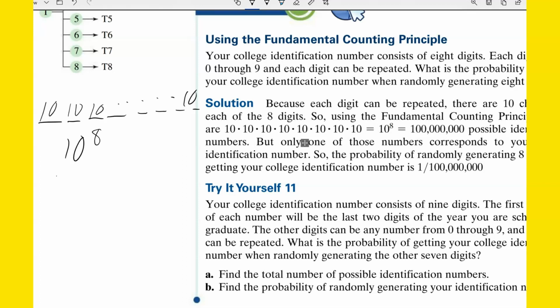So that's going to be, let's see, 1, 2, 3, 4, 5, 6, 7, 8, 100 million. So the probability of them randomly guessing your ID number with the first guess would be what? Would be 1 out of 100 million.